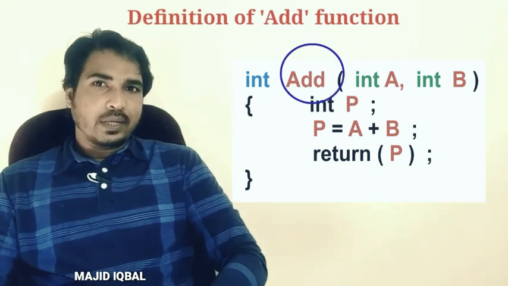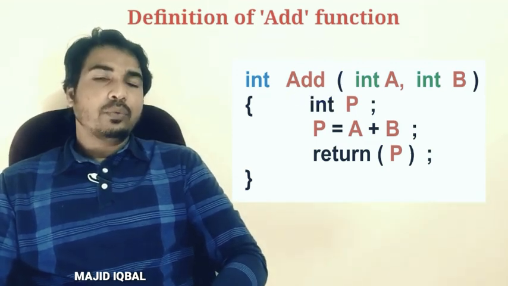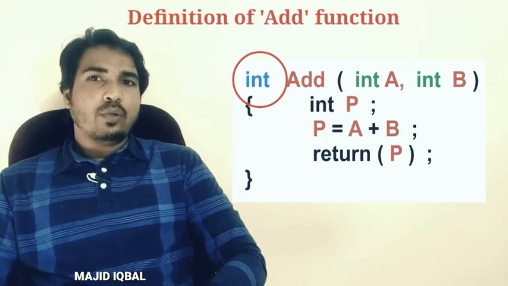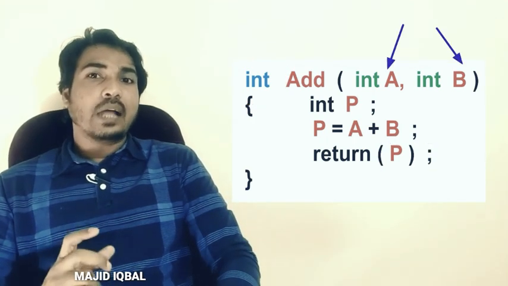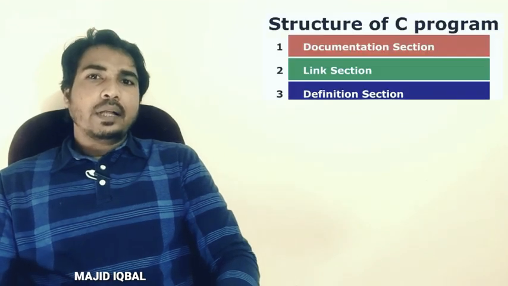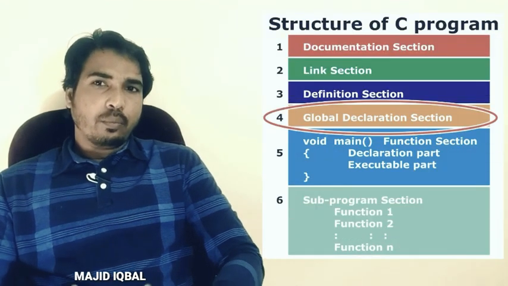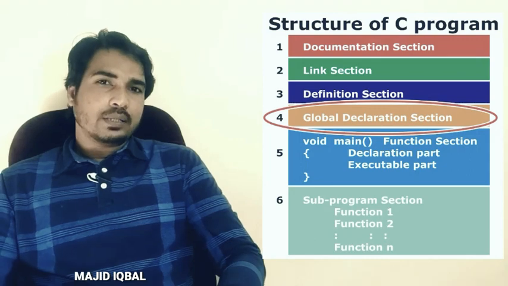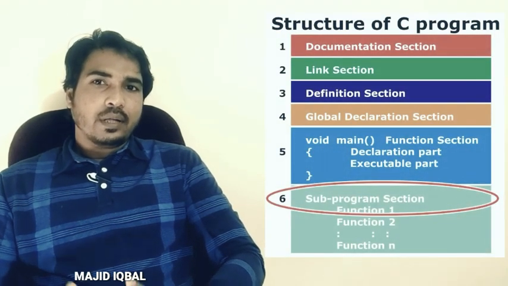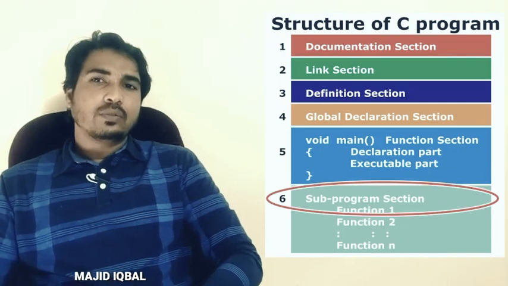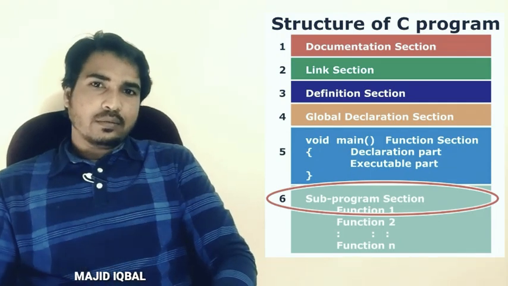Here add is a function name which returns an integer value, that is the value of p variable, and int a and int b are the arguments. Declaration of function can be given before main function in global declaration section. The definition of the function is given in the subprogram section as shown on the screen.